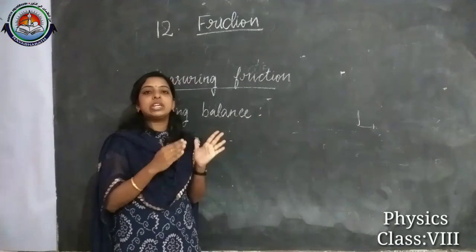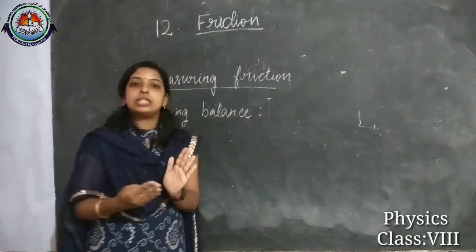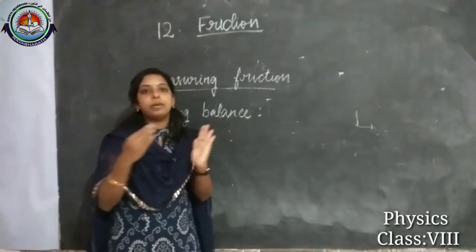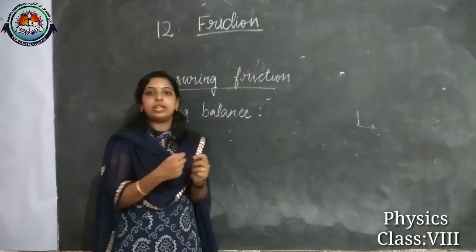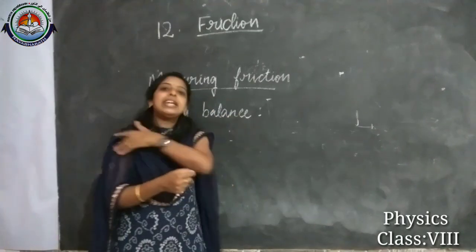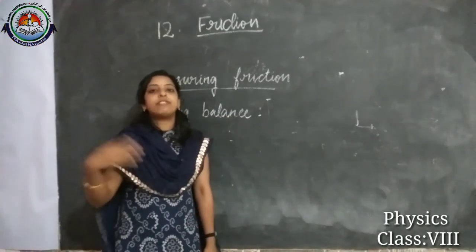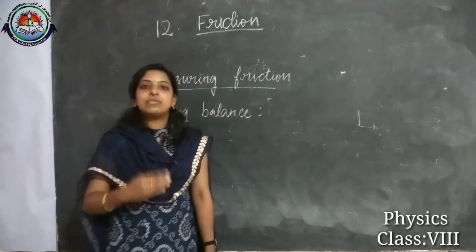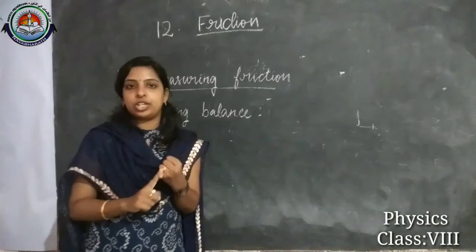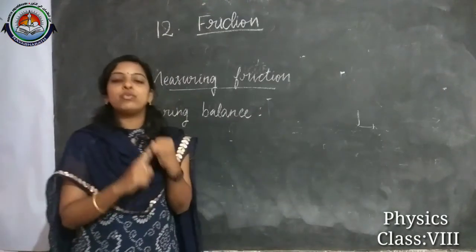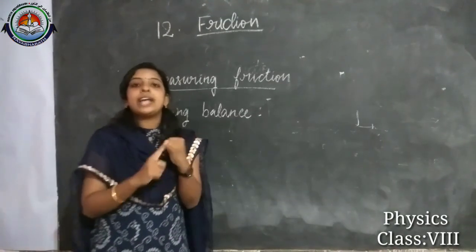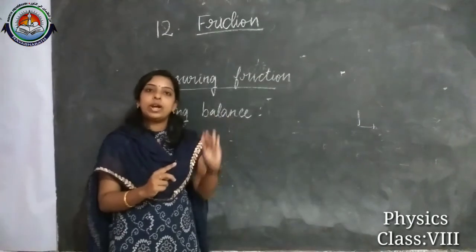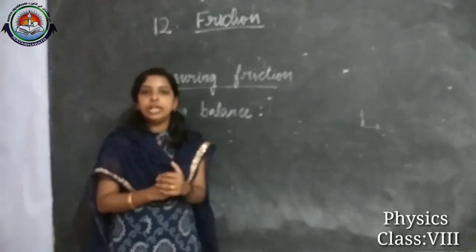On that basis we can divide friction into different types according to the motion. That means when we are measuring the friction, in that way we can divide friction into different types, which we will discuss in the next class. So today we learnt about friction. Friction is always an opposing force, it is a non-contact force, it acts between two surfaces, and it opposes the motion of one surface or object over the other.